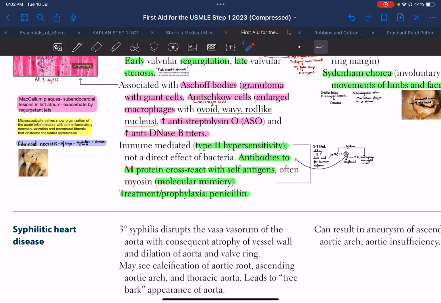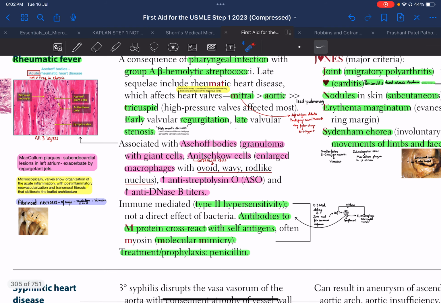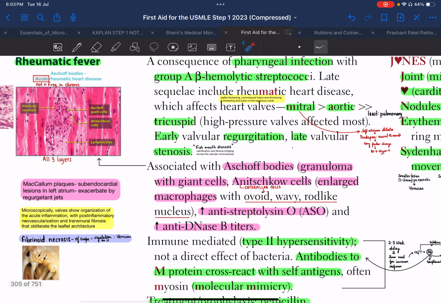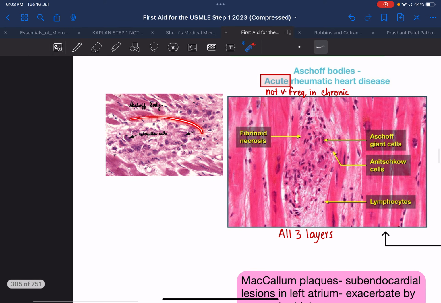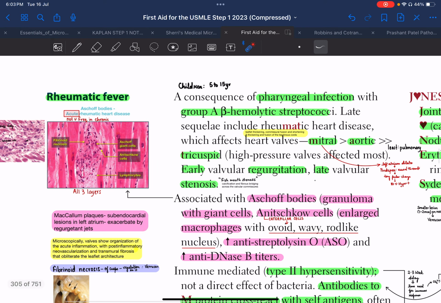Because in the histopathological image of acute rheumatic heart fever, when we take the cardiac biopsy, usually not in autopsy, usually in biopsy, and do a histopathological staining, we see a characteristic feature known as Aschoff bodies. This entire thing is the Aschoff body. So what is this Aschoff body? An Aschoff body is nothing but a granuloma with giant cells.